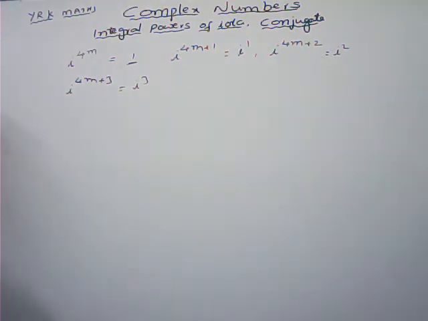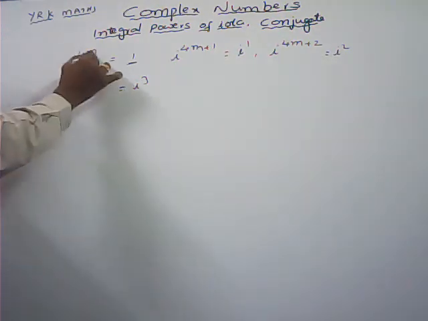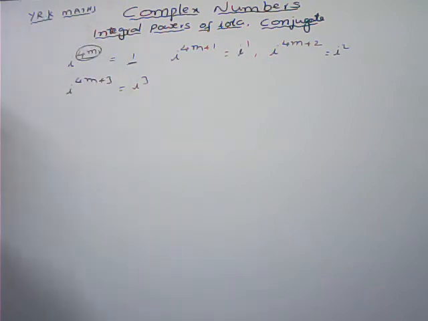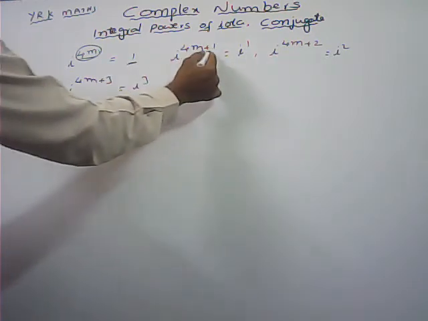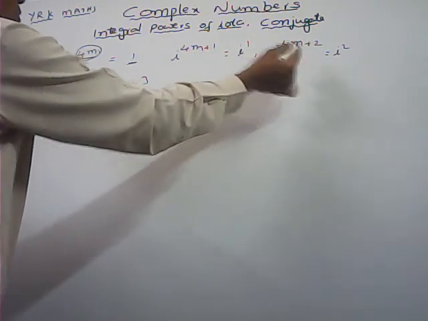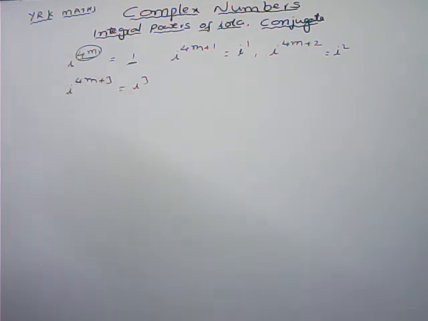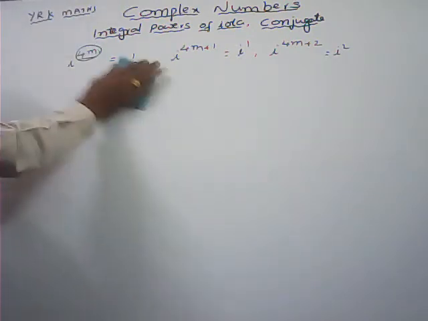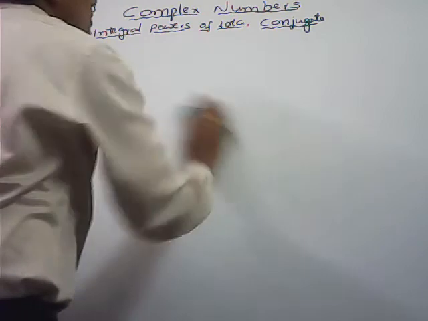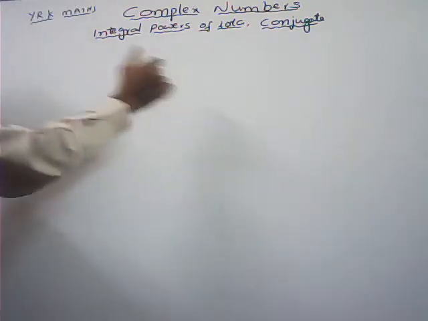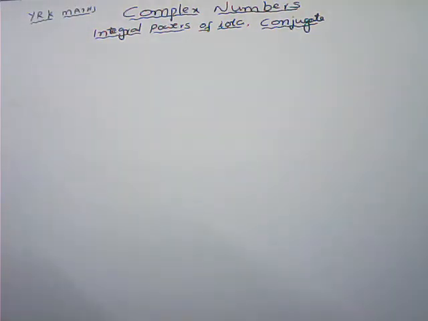And here we know the value of i square is minus 1, i cube is minus i only. Here it depends upon the remainder. If the power of i is a multiple of 4, we can write directly 1. 4m plus 1, i power 1; 4m plus 2, i square; 4m plus 3, i cube. Now, based on this concept, we can discuss some problems related to integral powers of iota. After that, we can discuss the conjugate of a complex number.